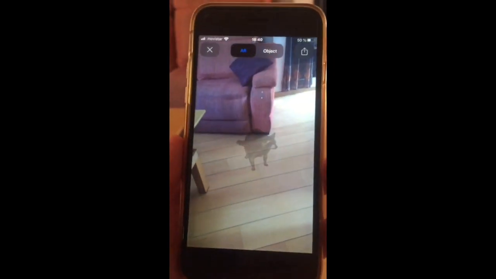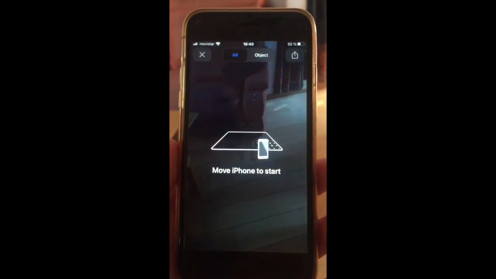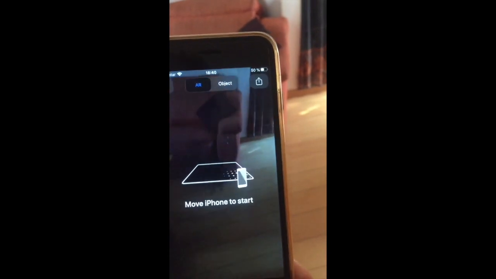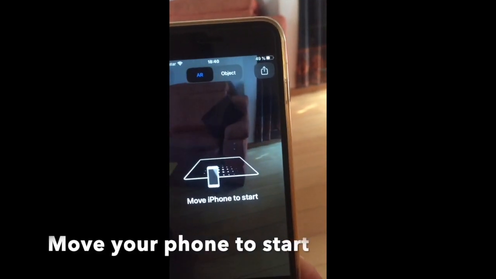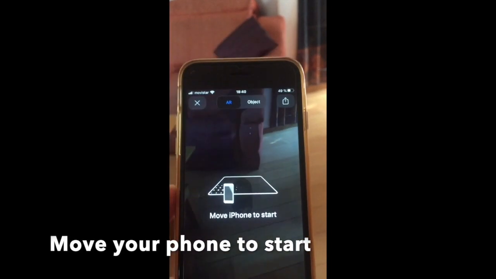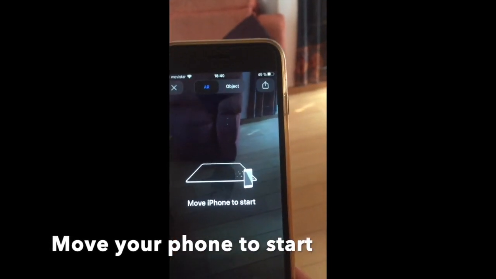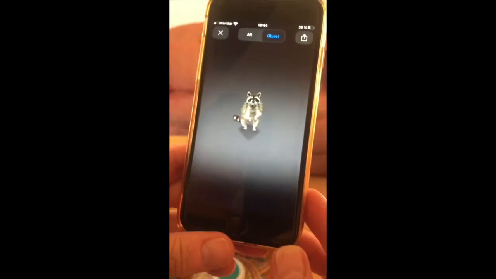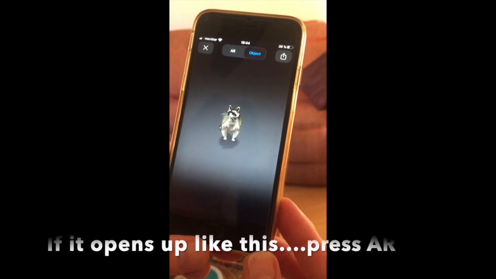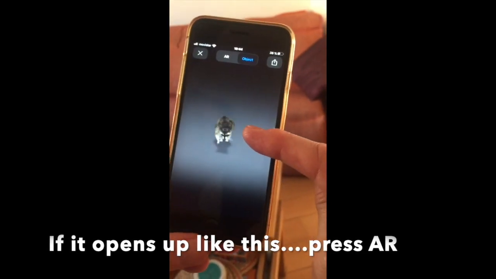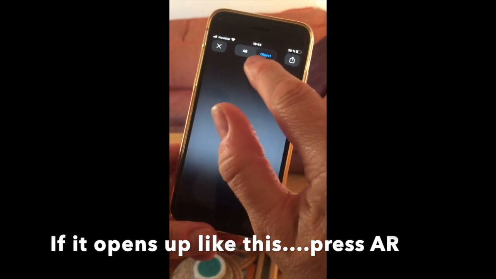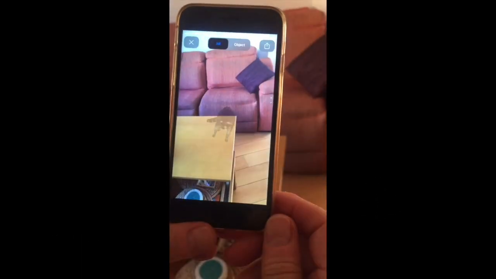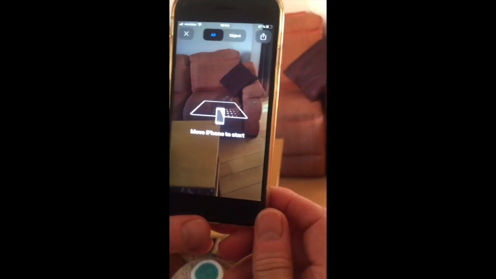Okay. Now on this iPhone, it comes directly into my room. See this funny little diagram? Is it getting ready? You can see the raccoon just under that. On other phones, it may open up like this, Object. So this is on Object, see? And you need to press AR. And this will put the animal in your flat.